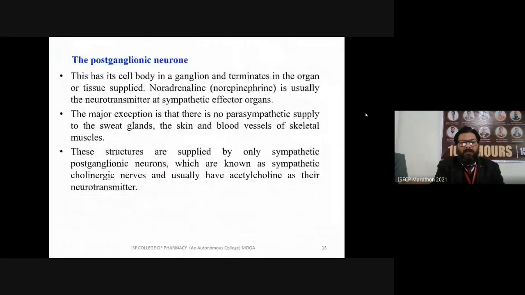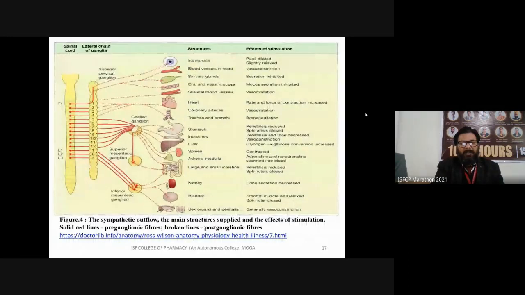So we discuss the sympathetic outflow. This is the sympathetic outflow. Most of the questions came from the sympathetic outflow. You can see there is a spinal cord. Spinal cord is working as the preganglionic. Then these are the celiac ganglia, or you can say the origin of the postganglionic fibers. These are the postganglionic fibers, the red dotted lines, supplying different parts of your body and performing some individual actions.